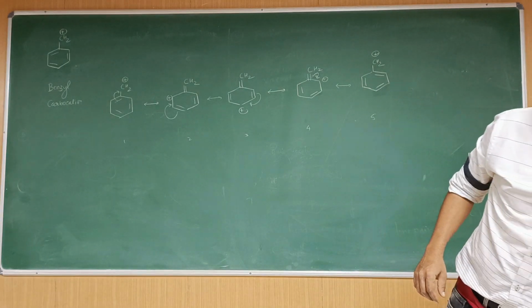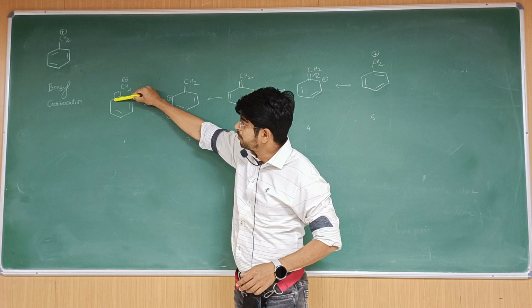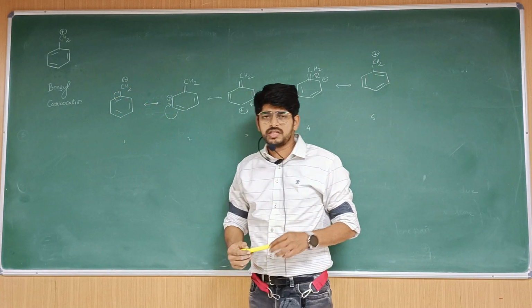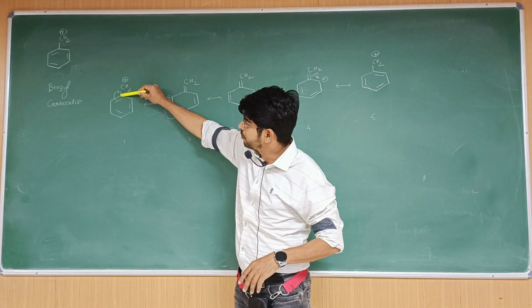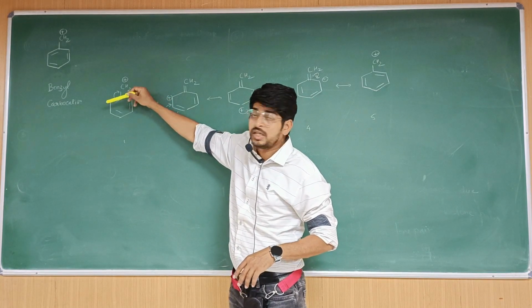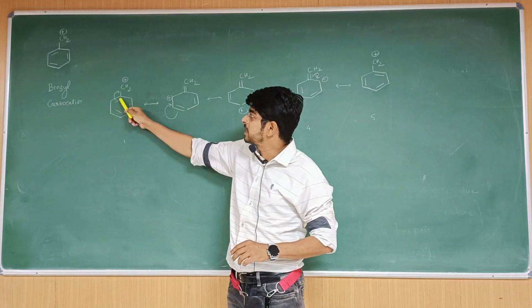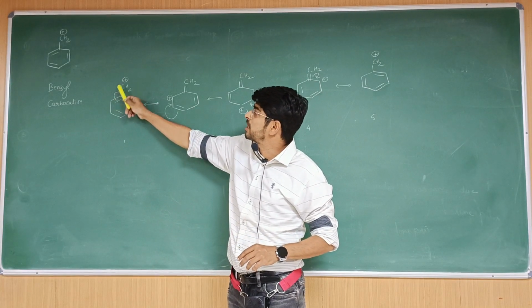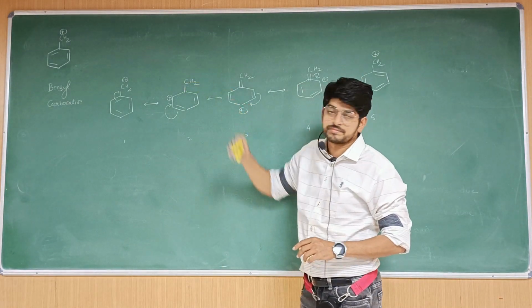Here, first, there is a positive charge here. This double bond I am shifting in this direction. That means we are giving a pair of electrons to that carbon. So this carbon, instead of forming a bond with this carbon, is forming a bond with this carbon. It is using its electron and the electron of this carbon together to give it to this carbon. So now a new bond is formed here and here.